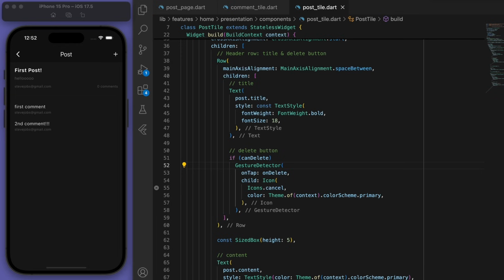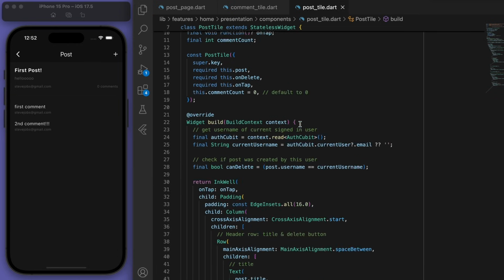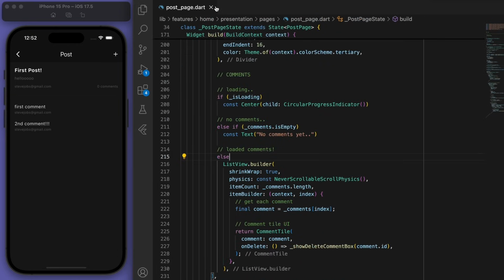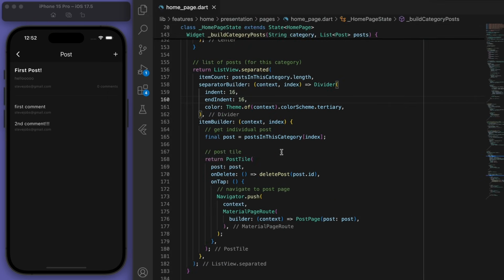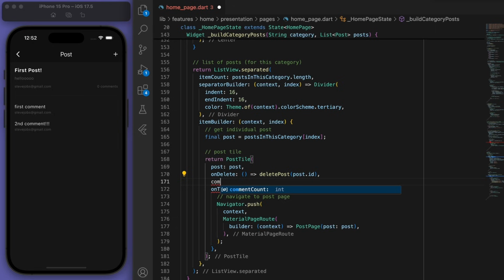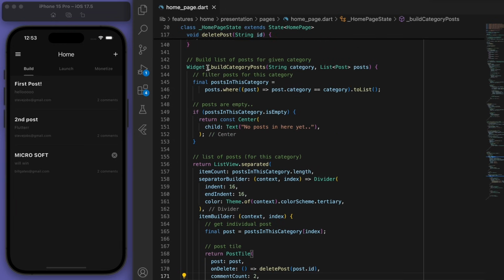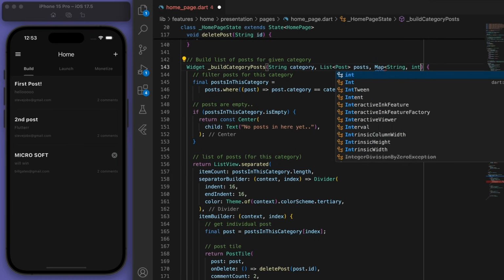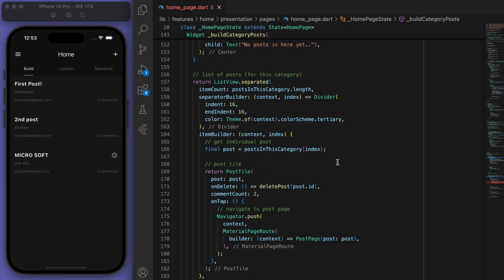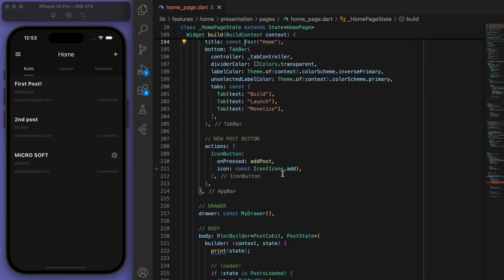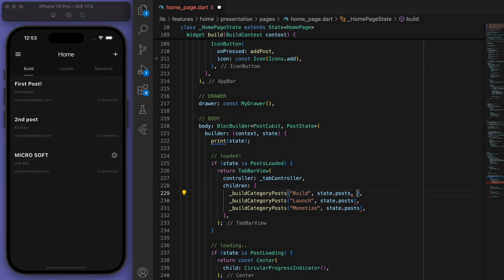Now let's update our comment count. Right, so in our post tile, we can specify the comment count, right? So if I just, for example, say 1, you can see they all say 1. If I say 2, they all say 2. So this number is what we can control. So the main method here is when we build the category posts, let's add another parameter for the comment counts. And this should be in our state. So we're just going to pass that information through.